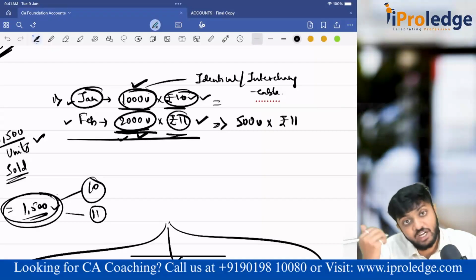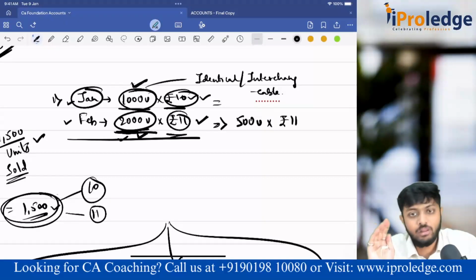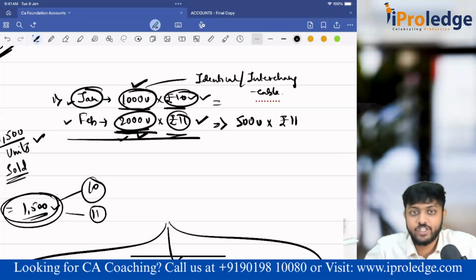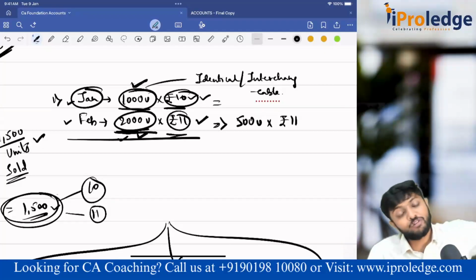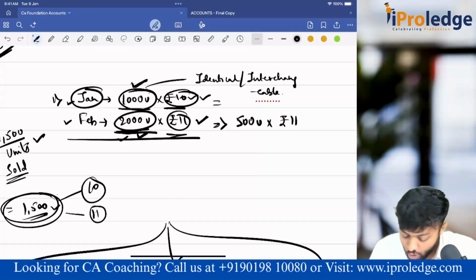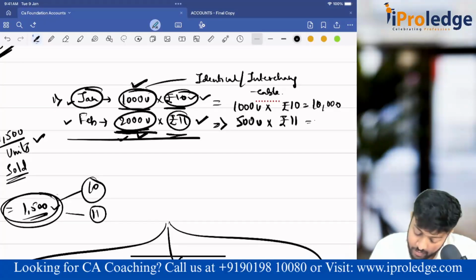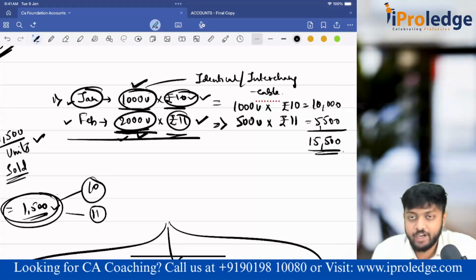And the January lot is untouched, because what did I tell? The goods which came last went first. The goods which were bought first in January are still there in the godown, entirely 1000 units at rupees 10. This is how I'll value my closing stock. So this becomes 10,000 and the other becomes 5,500, so the total is 15,500 rupees. That is your LIFO.